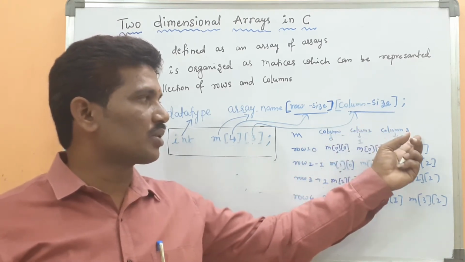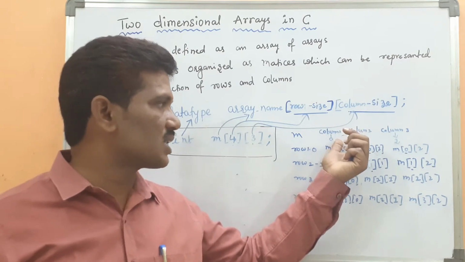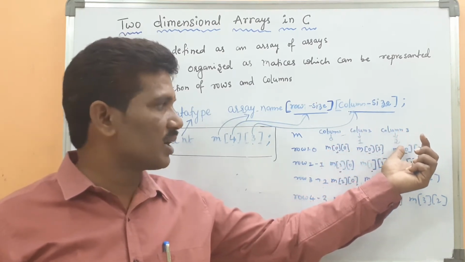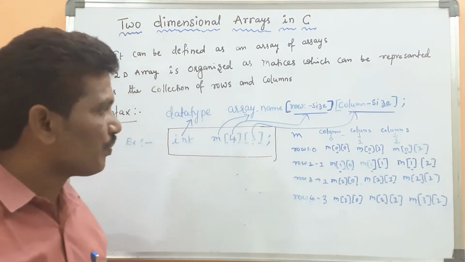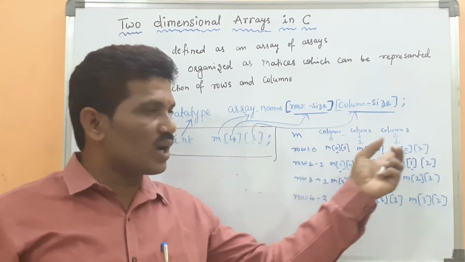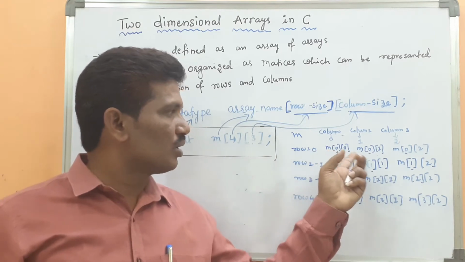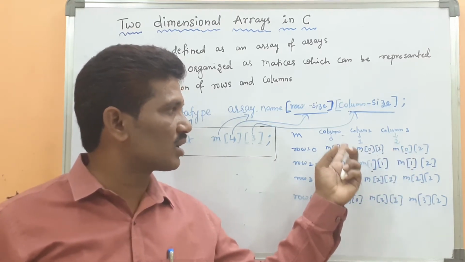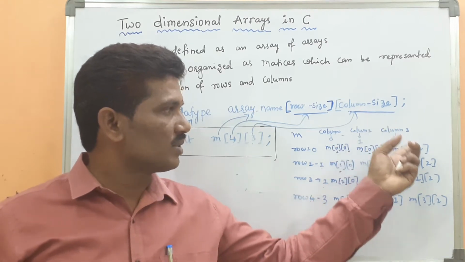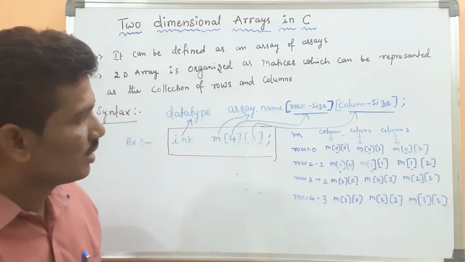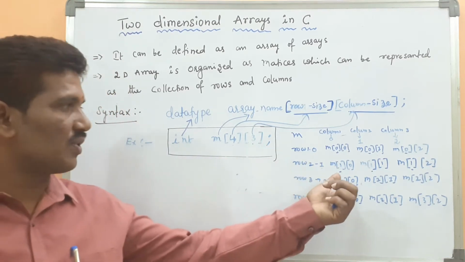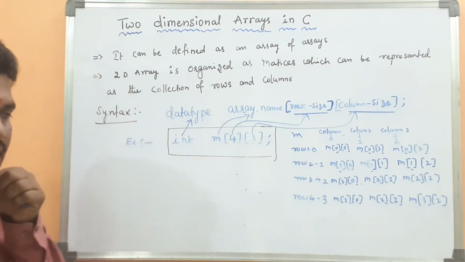Column 1 is represented as 0, column 2 as 1, column 3 as 2. Here, the first row has completed. Like that, you can define the matrix form as per that syntax.